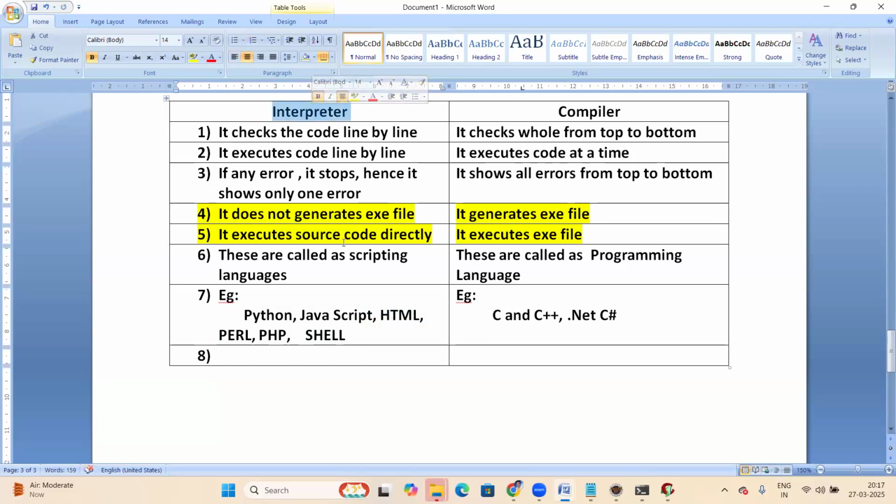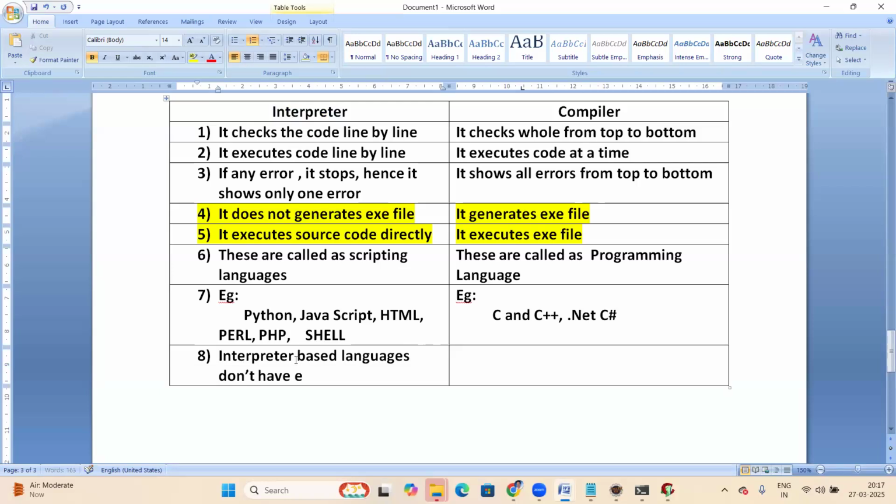One point is clear here: interpreter-based languages don't have exe files. Compiler-based languages, everything is generated as an exe file.